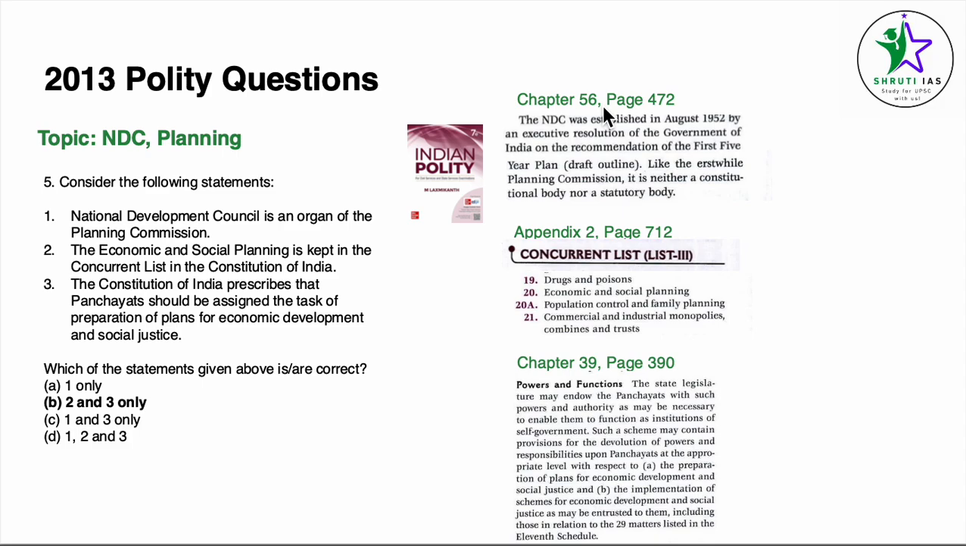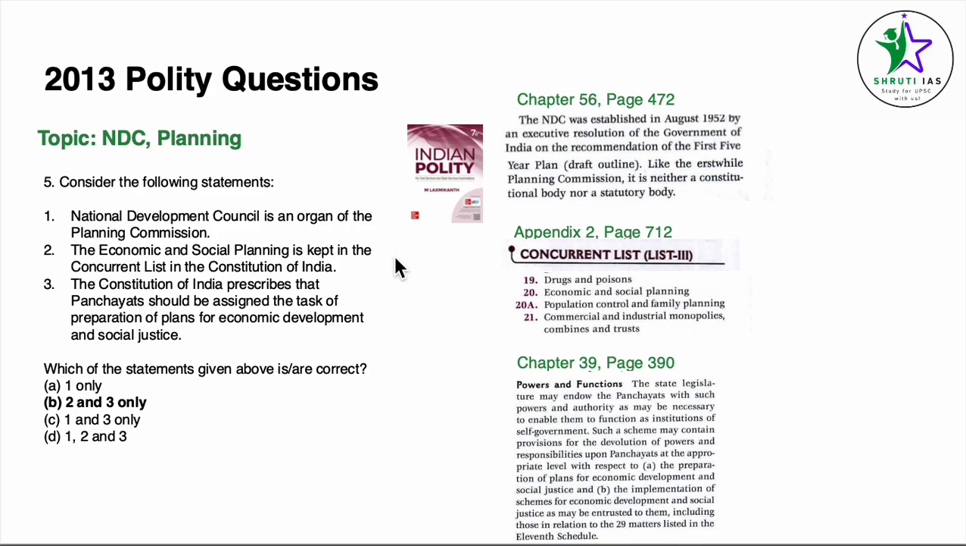While it's not directly given that NDC is not an organ of the Planning Commission, we can remember this for future references that NDC is not an organ of the Planning Commission. It's an independent body. Point number 2, the economic and social planning is kept in the concurrent list in the Constitution of India. For this, we come to Appendix 2, page number 712. Under concurrent list, entry 20, economic and social planning is given, which makes our second statement correct.